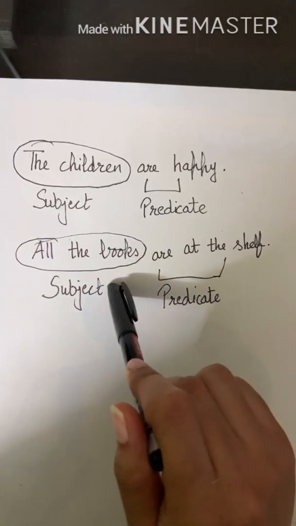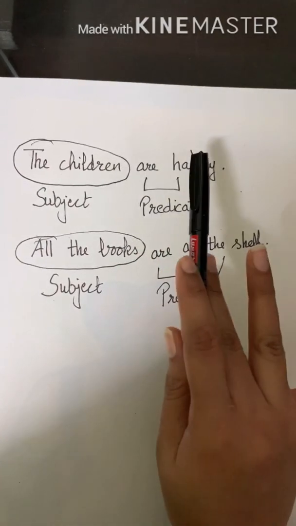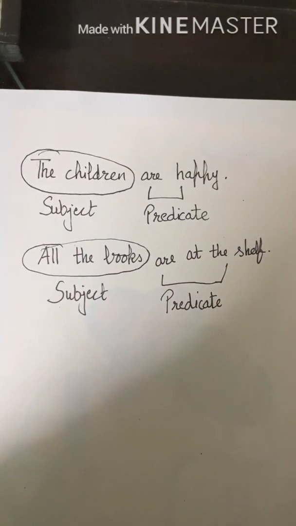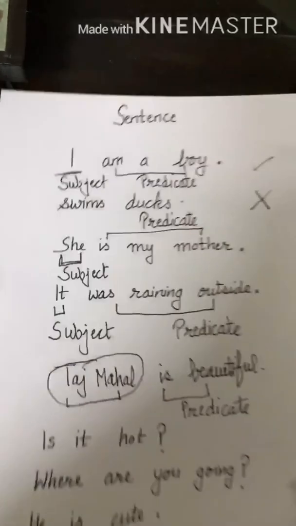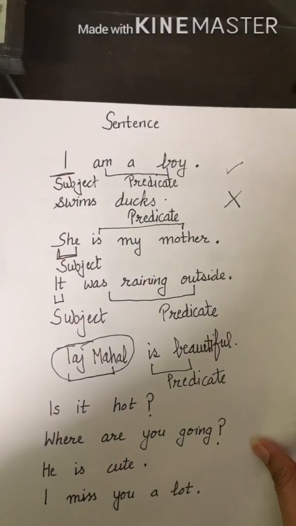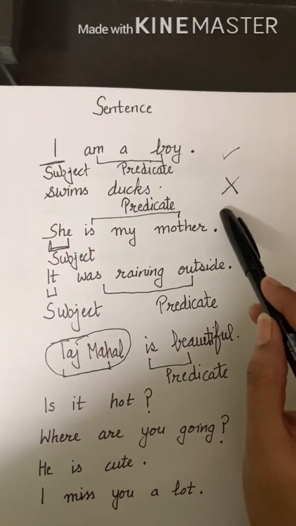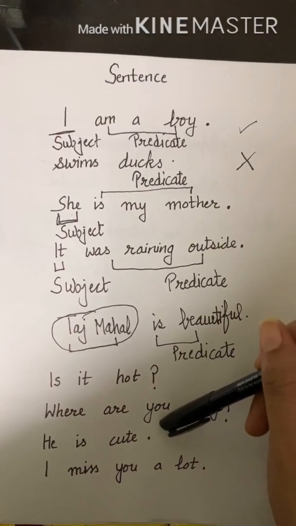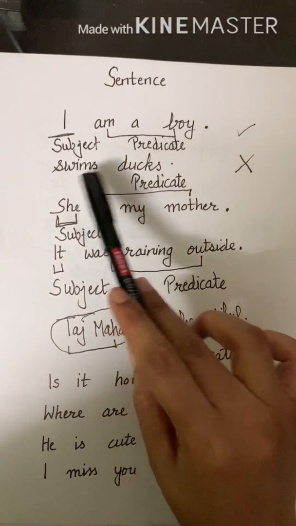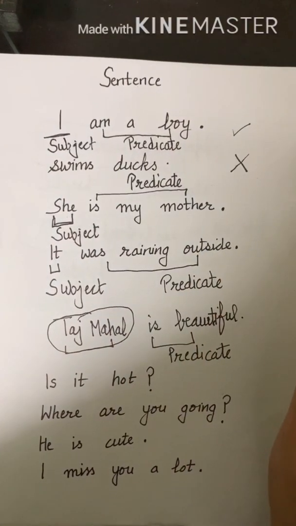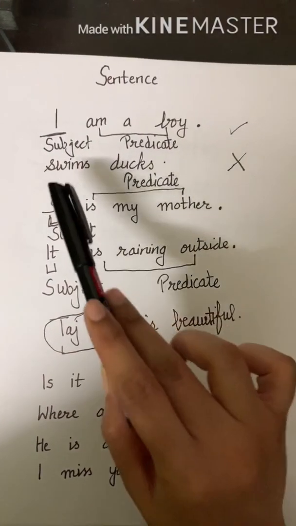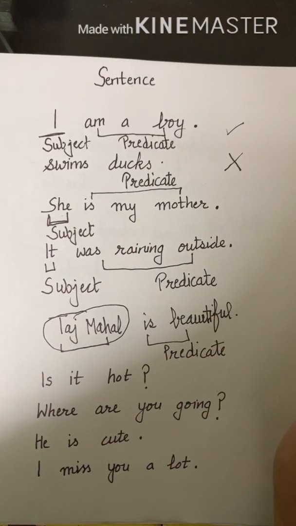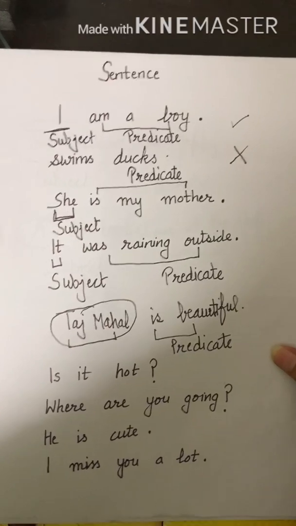So by this, we have learnt what a sentence is. A sentence is a group of words which make a complete sense to us. So we have come to know how to tick or cross once they are given, then how to add question mark and full stop, and subject and predicate. And one more thing we did previously, that if it is not a sentence, we arrange the words in proper order to make a meaningful sentence.